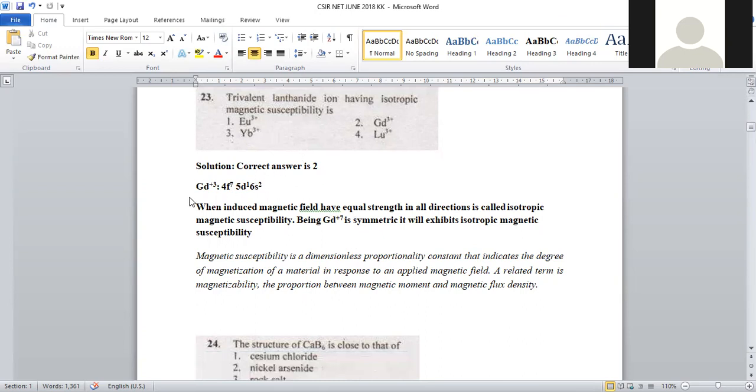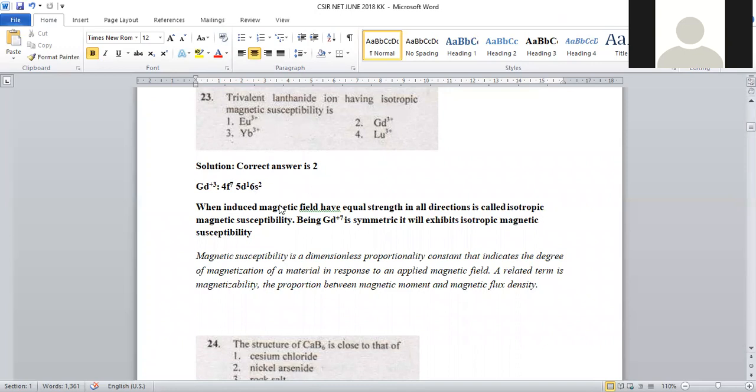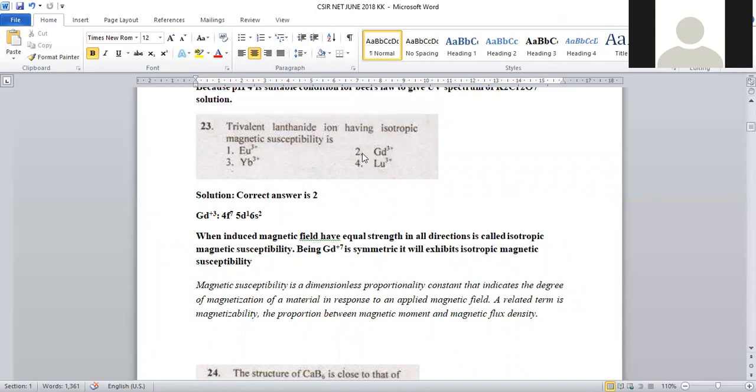So everybody knows that gadolinium is an element of the lanthanide series, where 4f7 5d1 6s2 is the electron distribution. Here the f orbital is half-filled. A half-filled orbital is highly symmetrical in nature. That's the reason why gadolinium 3+ will exhibit isotropic magnetic susceptibility because of its symmetrical nature, right? That's the reason why the correct answer will be option number 2.